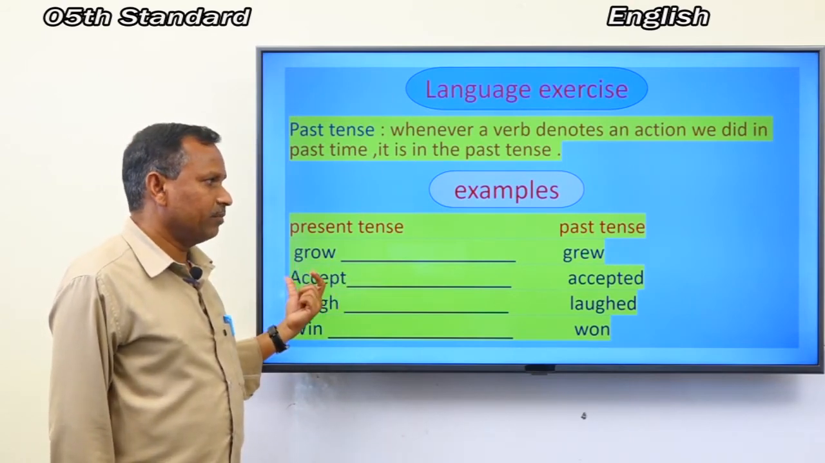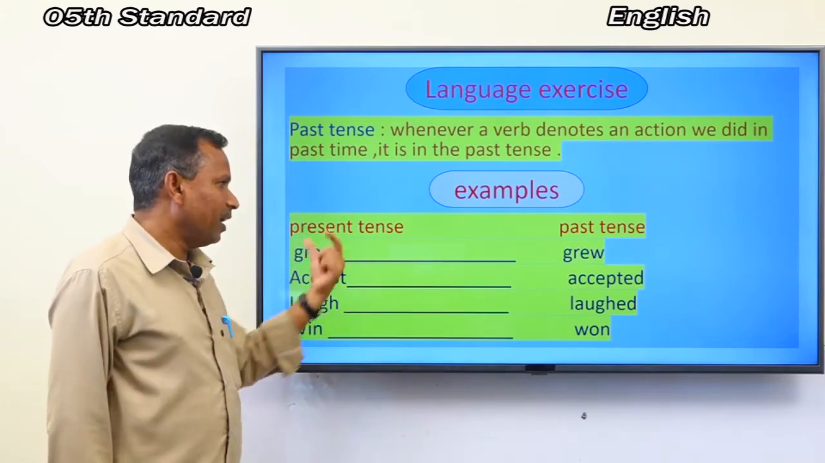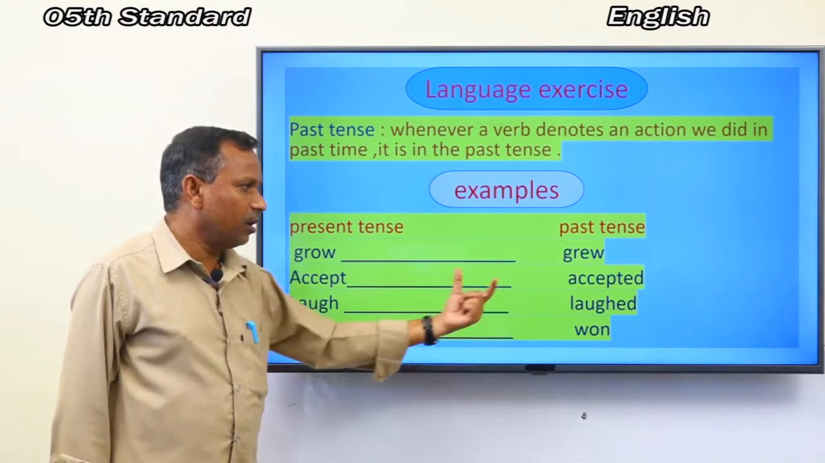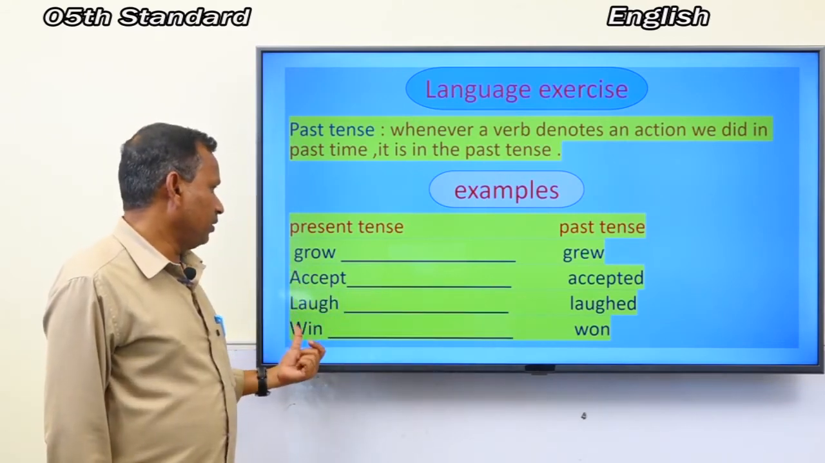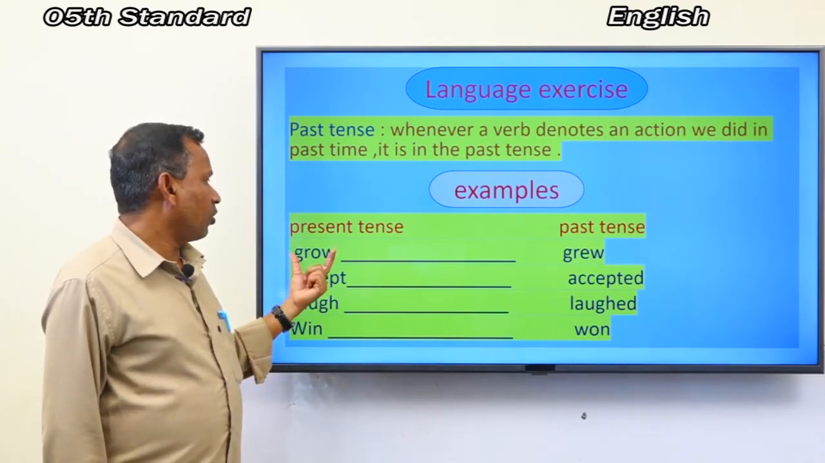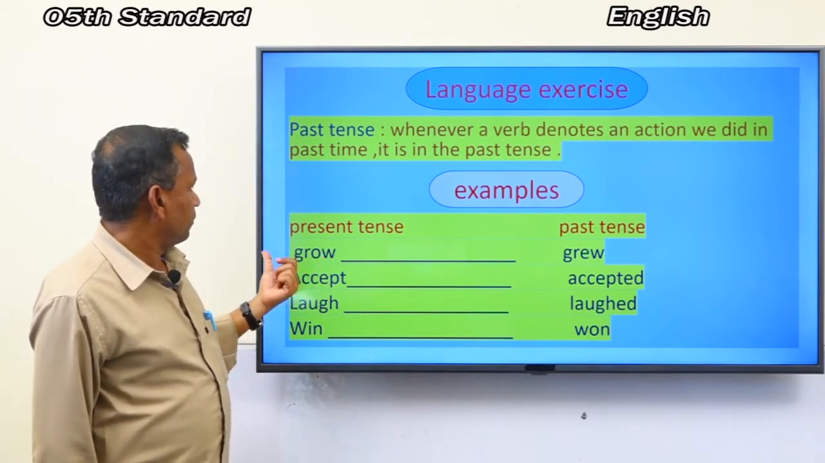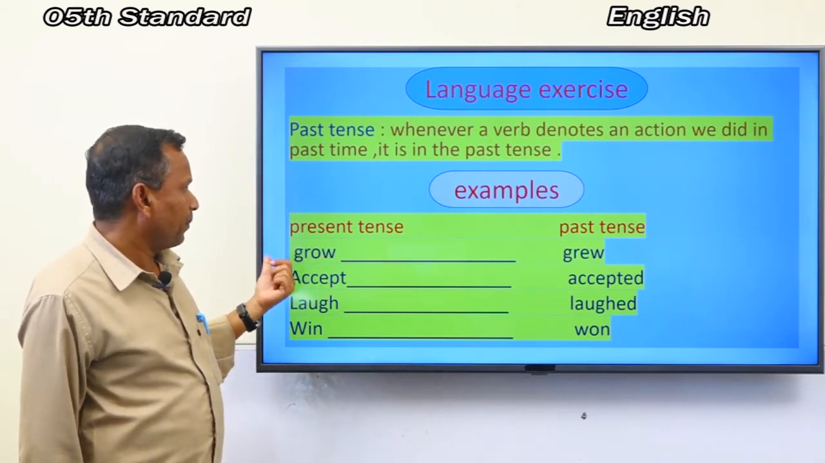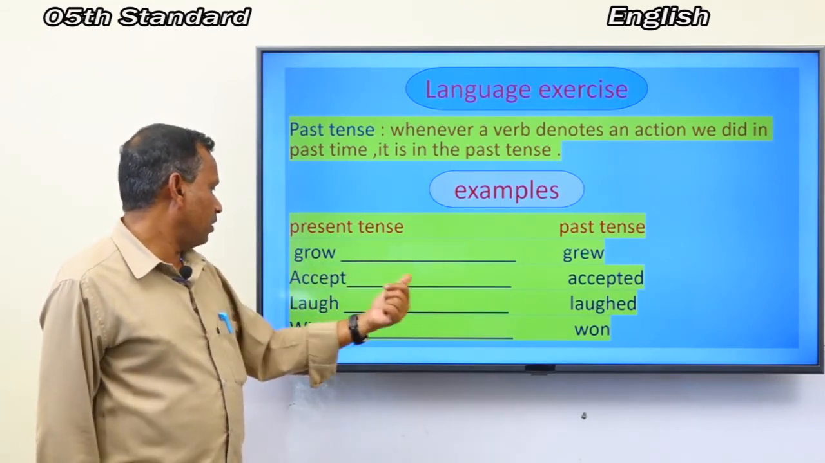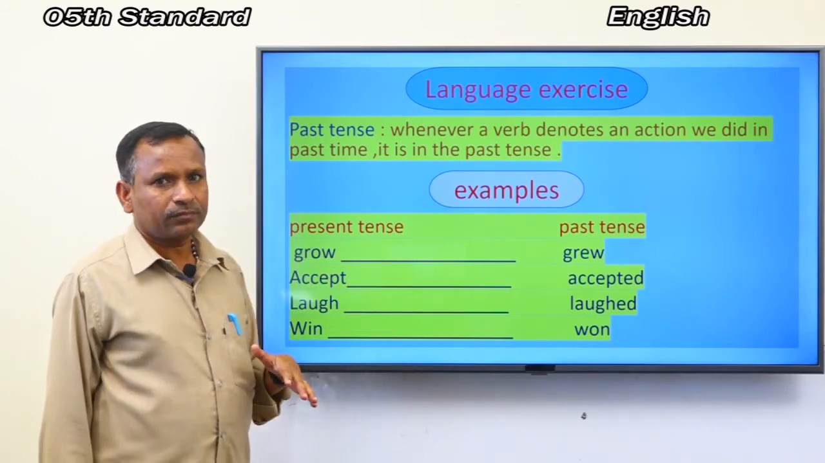A-C-C-E-P-T, accept. The answer is accepted. Then laugh. The answer is laugh. Win and won. Look at here. Grow, grew, accept, accepted, laugh, laughed, and win and won. These are the answers. Okay.